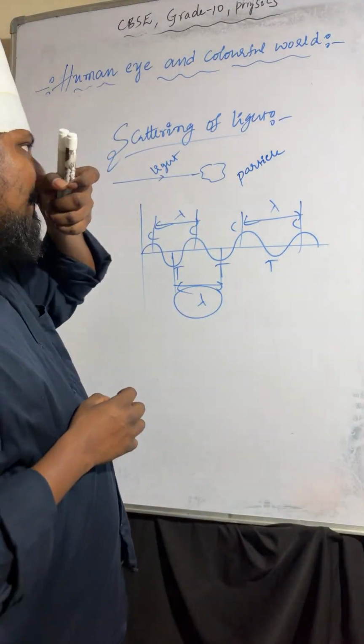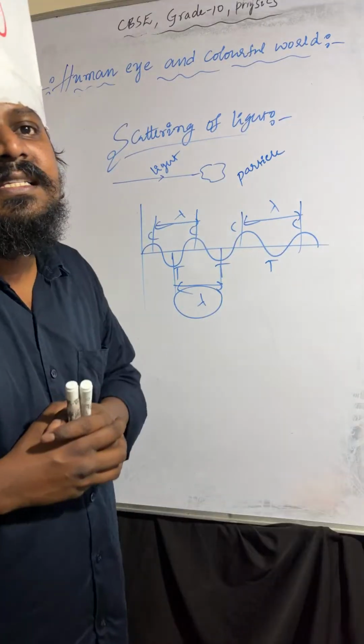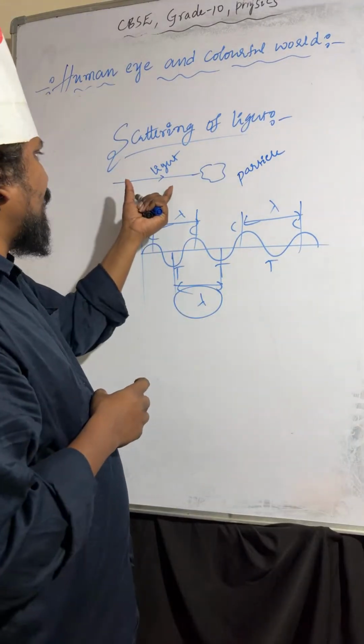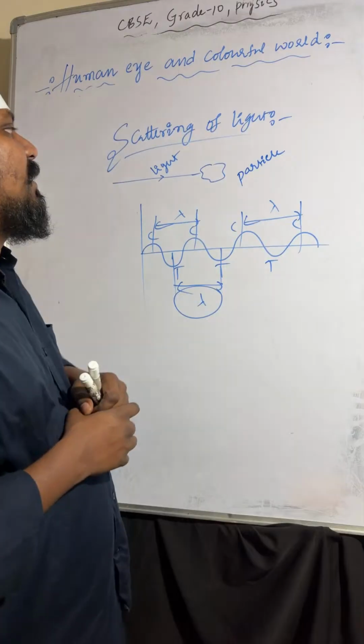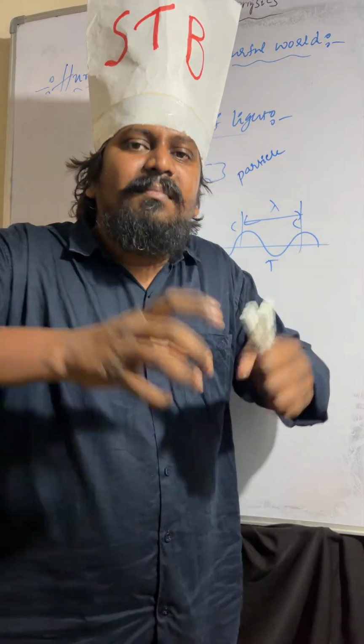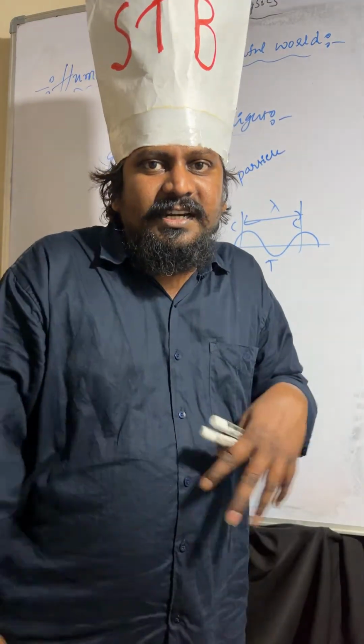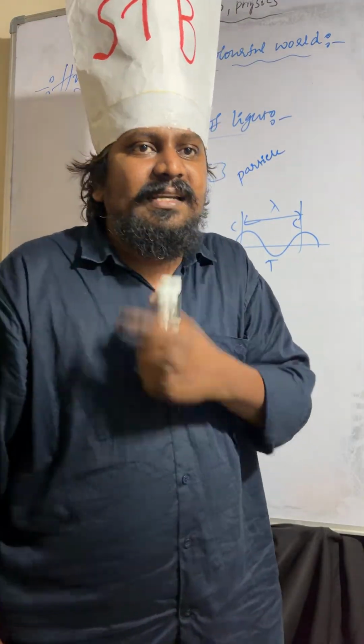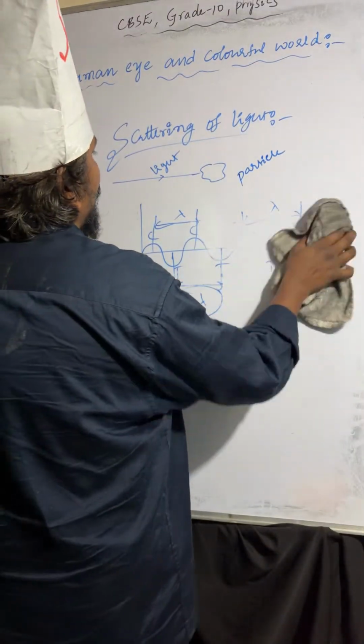Wavelength of the light is comparable to the size of the particle. Then the particle will absorb the light and emit in all directions with a different intensity. That is called scattering of light. I hope it is very clear, right?